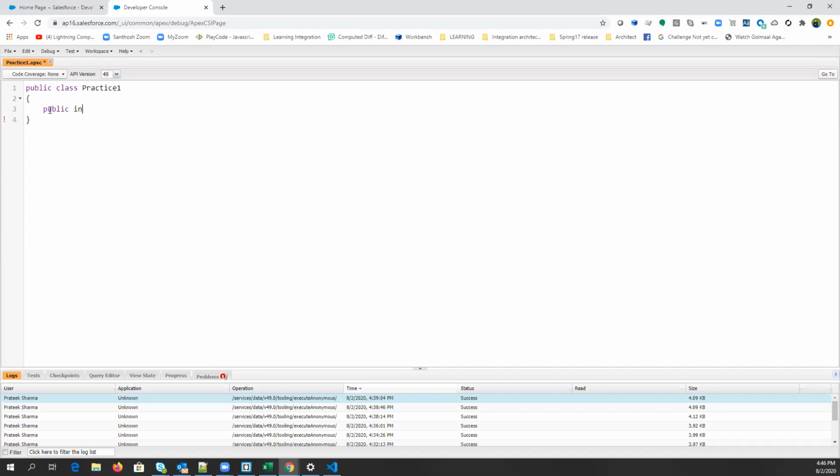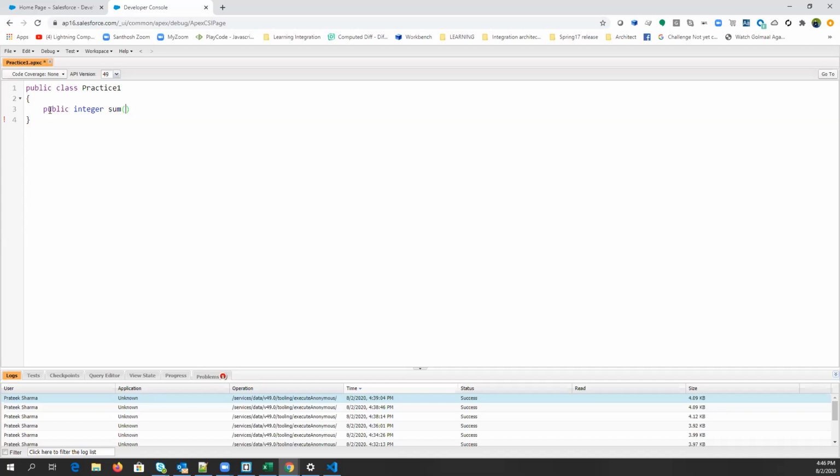So I'm returning an integer here, okay? And then the method name can be anything. So I'm just typing sum, and these are the braces. Now, in between the braces, we define the parameters. We pass arguments to the parameters, right?